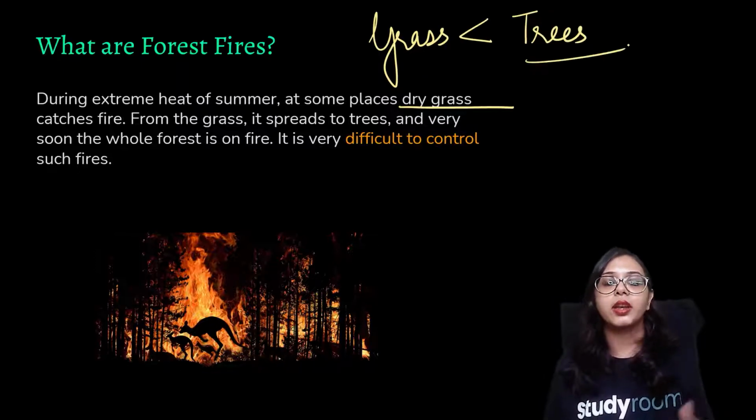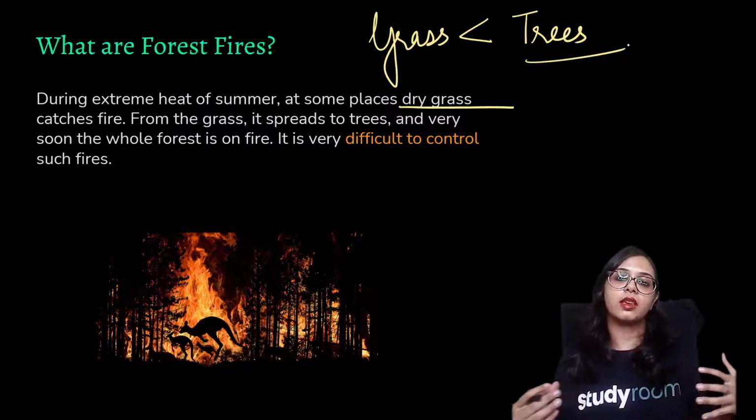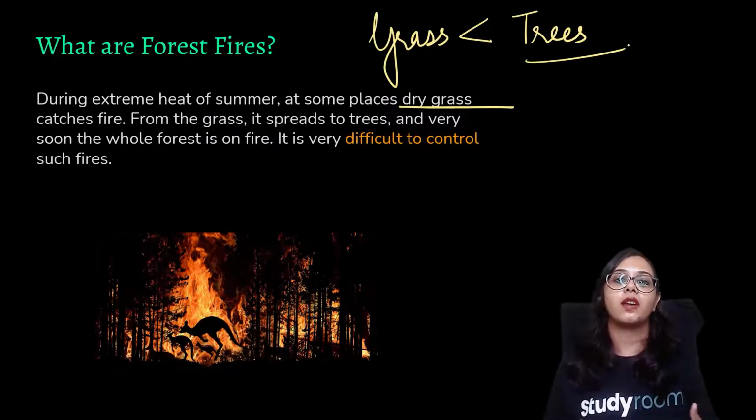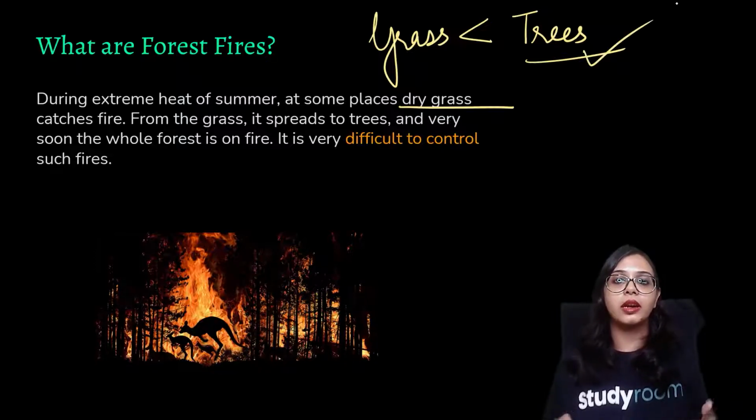But if a tree is surrounded by dry grass, and all of that dry grass is burning, then over a period of time those trees will also be heated up to their ignition temperature. Once that is reached, the trees will also start burning.